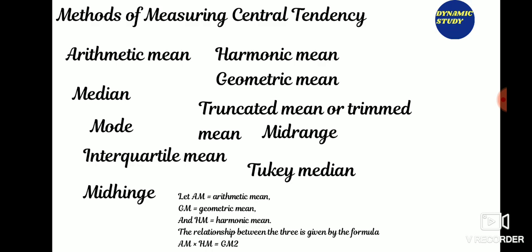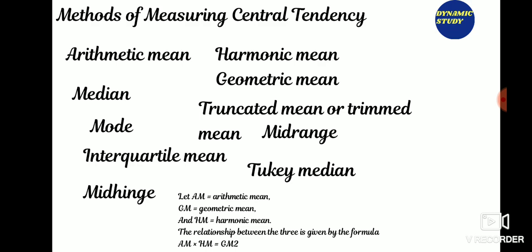So central tendency of a probability distribution is called the center or location of the distribution. It could be measured as arithmetic mean: the sum of all measurements divided by the number of observations in the data set is the arithmetic mean. Now median, the middle value that separates the higher half from the lower half of the data set. The median and the mode are the only measures of central tendency that can be used for ordinal data, in which values are ranked relative to each other but are not measured absolutely.